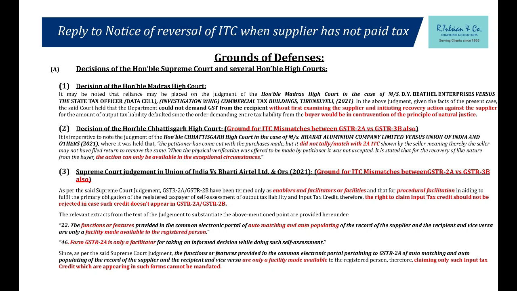Only in exceptional cases where the supplier is absconding, does not have any assets, has gone bankrupt, is no more alive, where his business is not there anymore, or in the case of connivance or collusion or fraud, then only resort to the last option of going to the genuine recipient and asking him to reverse his input tax credit, because it's a double whammy for him.